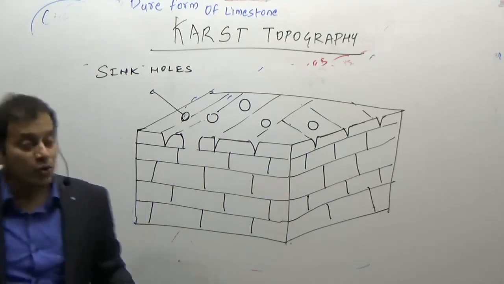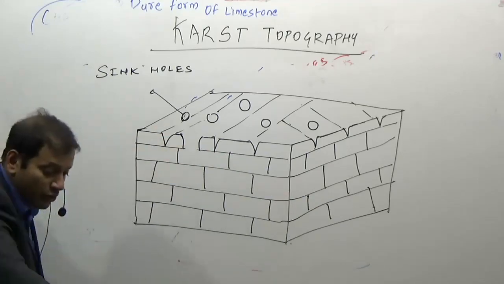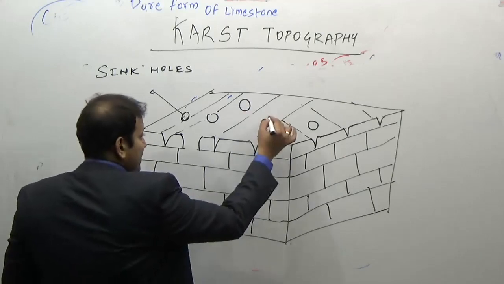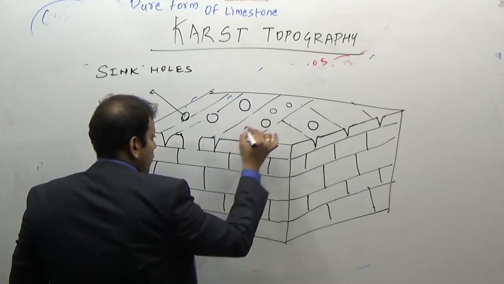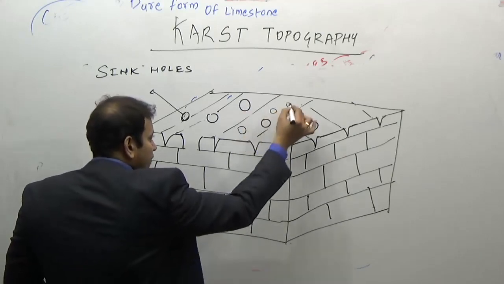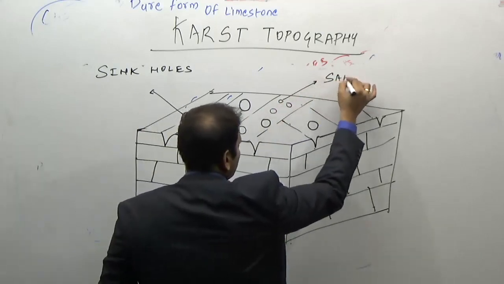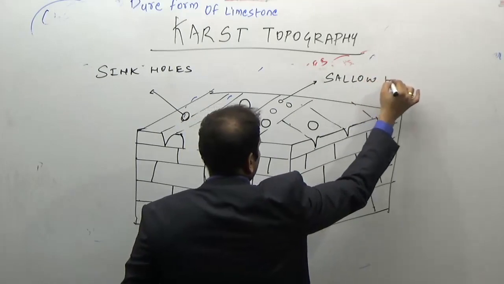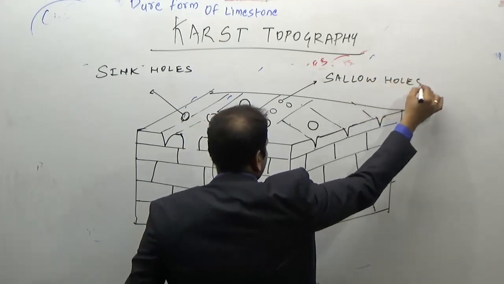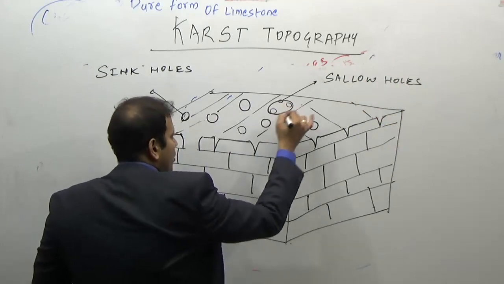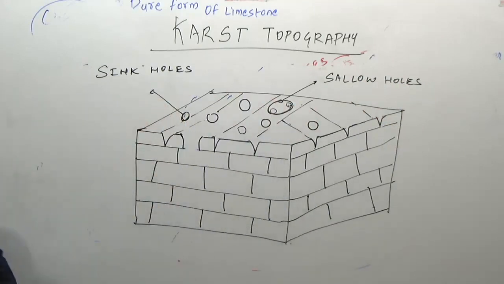One or two sinkholes may result in a bigger one, and there will be numerous such holes. The very, very small sinkholes are known as swallow holes. The swallow holes will come together to form a big hole known as a sinkhole.